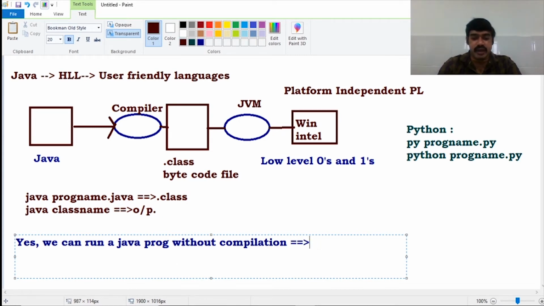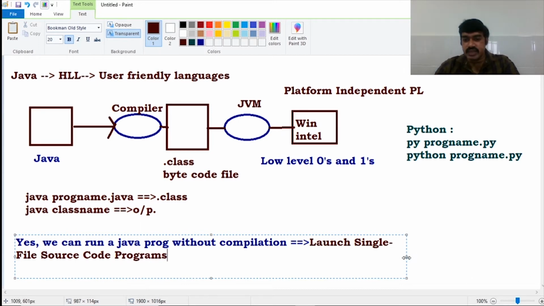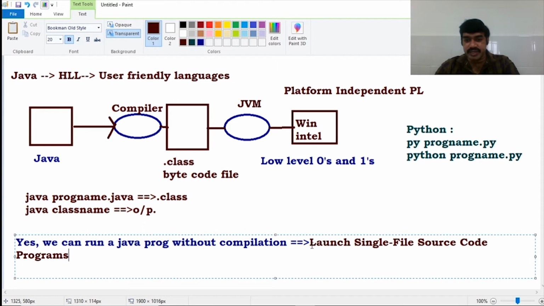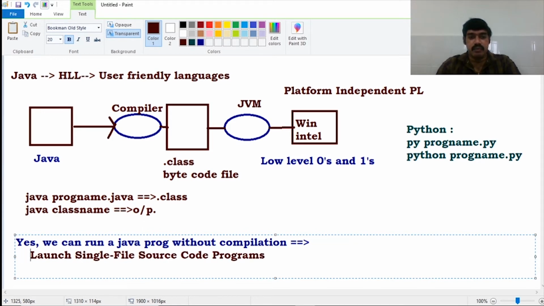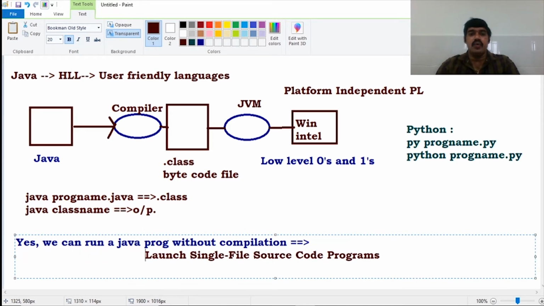That feature is launch single file source code programs. Because of this feature only, we can execute the Java programs directly without compiling the code.